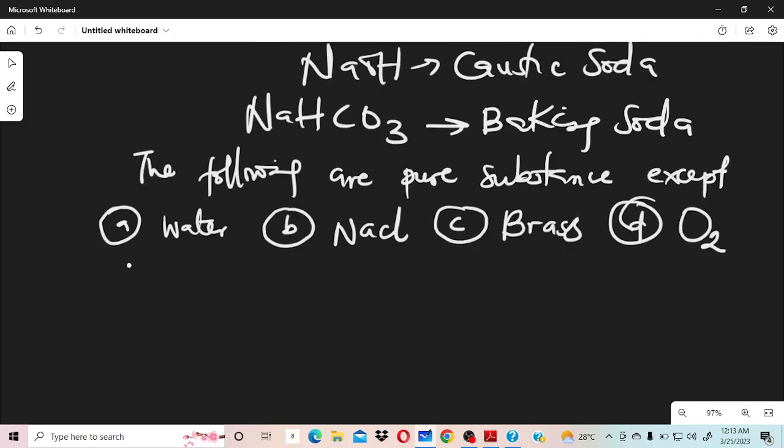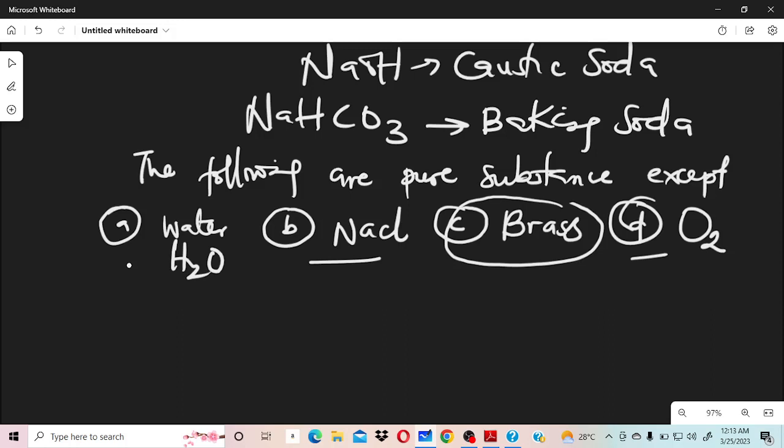Let's see. Water is a pure substance, right? Because you can even write the formula for water. That's H2O. We know that already. So water is a pure substance. Salt is a pure substance. Oxygen is a pure substance because it's an element. And we have said all elements and all compounds are pure substances. So the correct answer here is brass. Because brass is an impure substance.